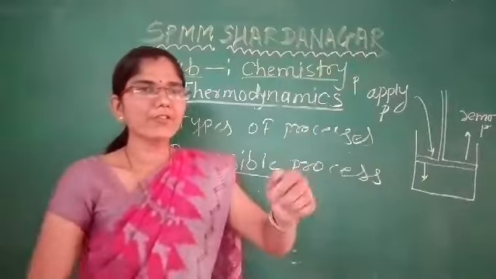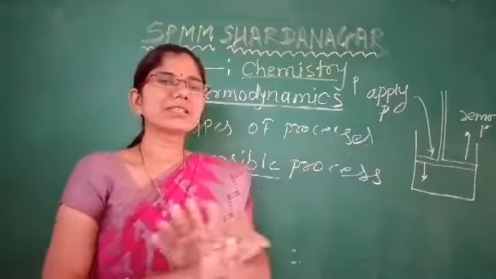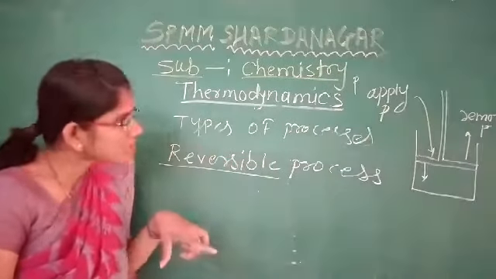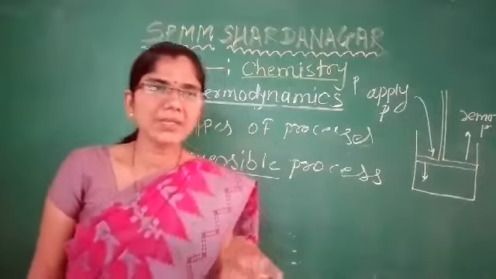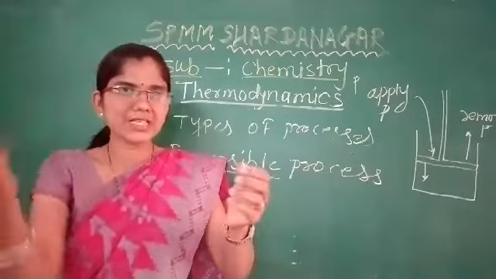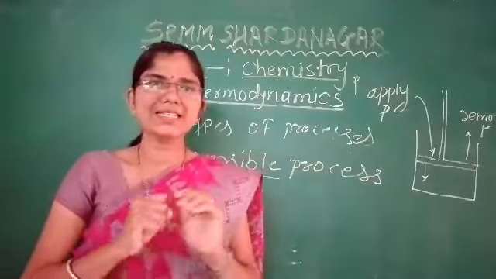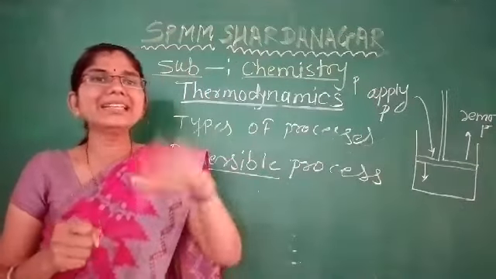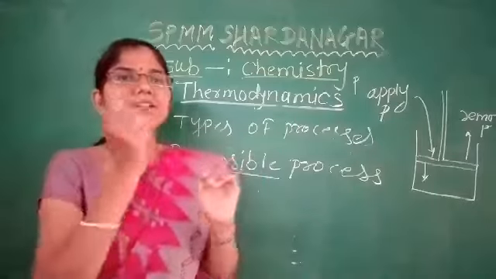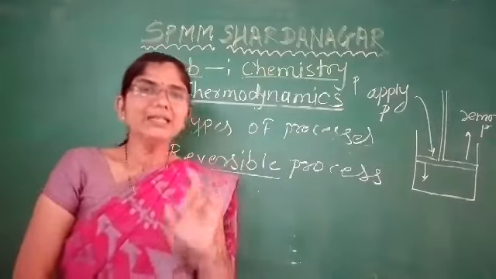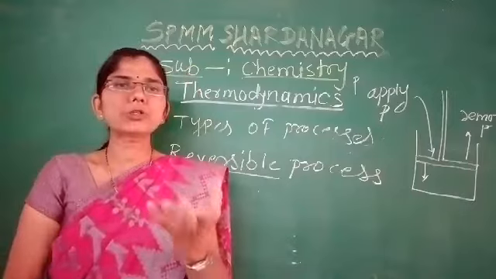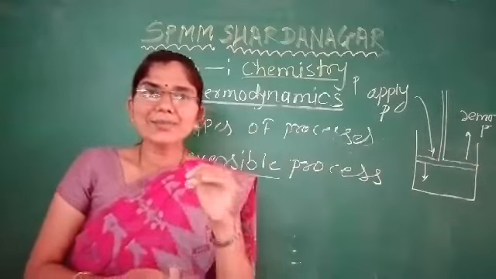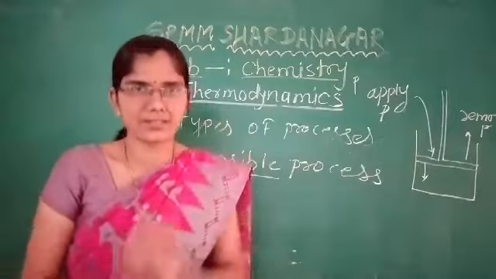The difference between driving force and opposing force is very small, and by increasing some opposing force, आणि मग जर opposing force थोडासा आपण वाढवला, then what happens? The system can be reversed.